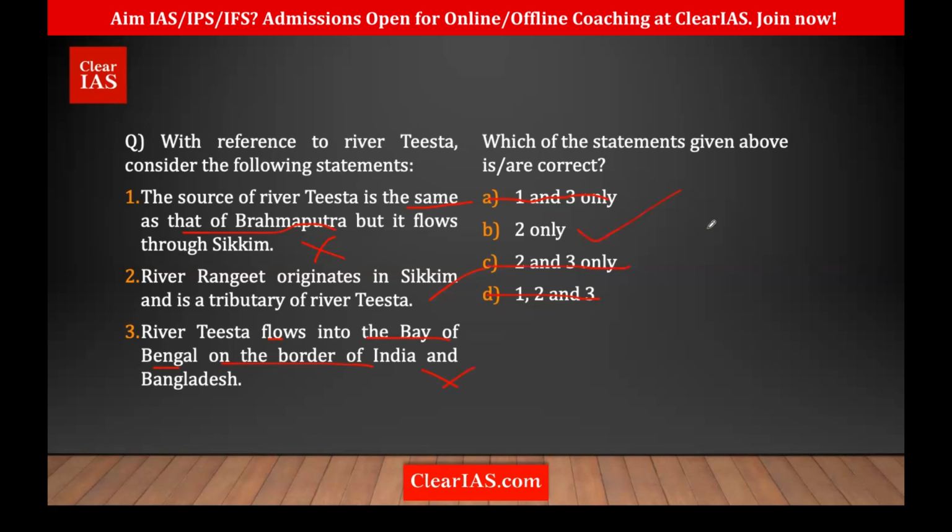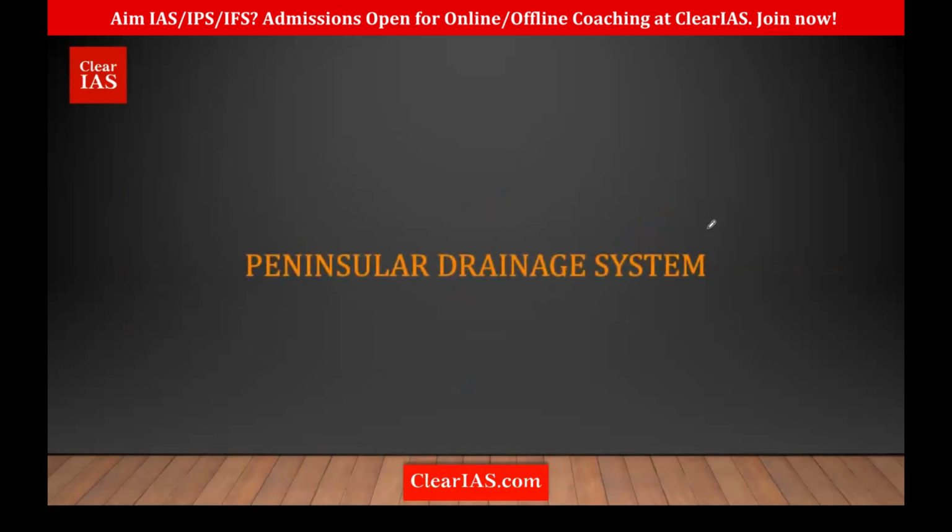So this is how you arrive at answers. You have to eliminate each of the options and each of the statements and then arrive at the answer. Okay. So that was the Himalayan drainage system. Next, we are going to discuss what? The peninsular drainage system.